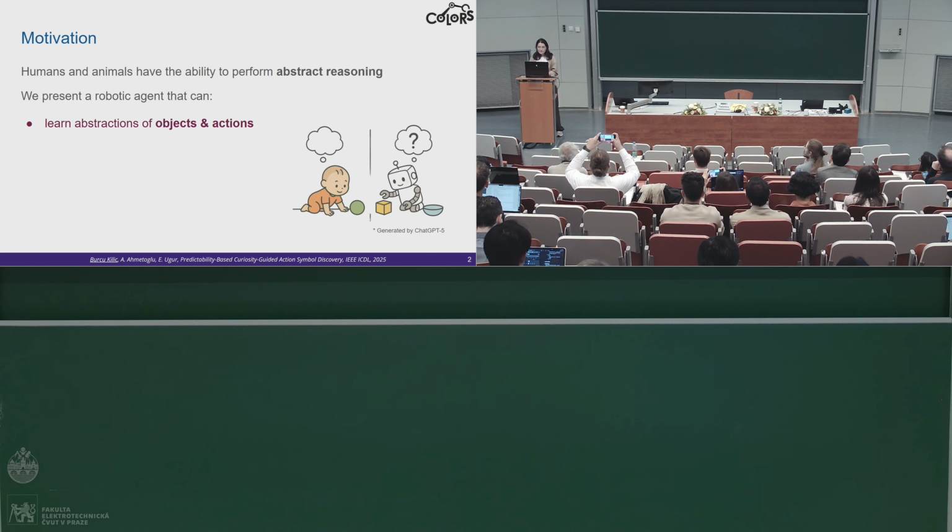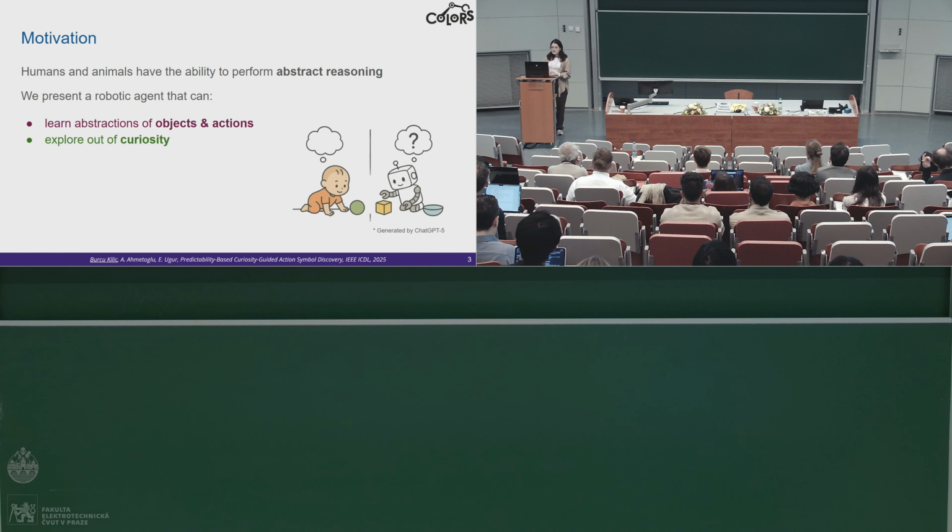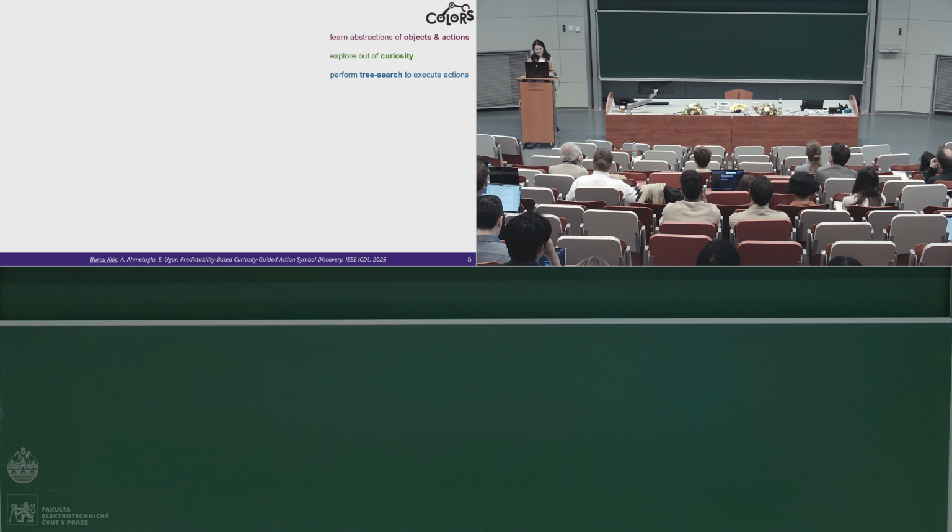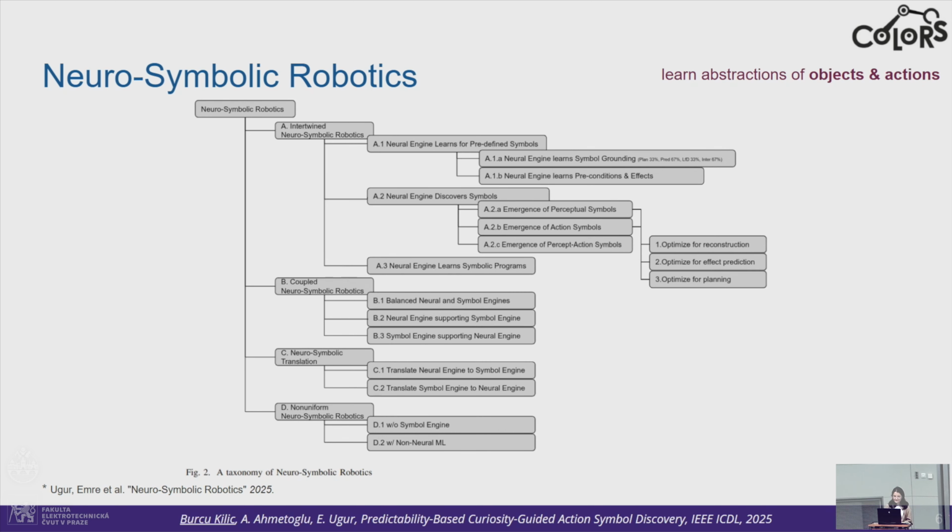In this work, we present a robotic agent that can learn symbolic representations of objects and actions, and explore out of curiosity without extrinsic rewards or extrinsic goals, and perform tree search to execute action sequences. We'll go over them step by step.